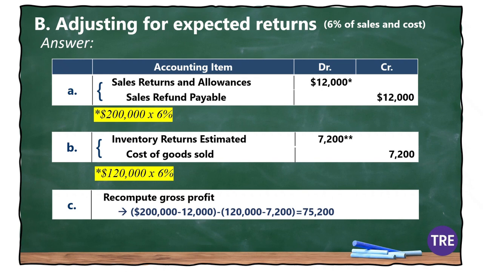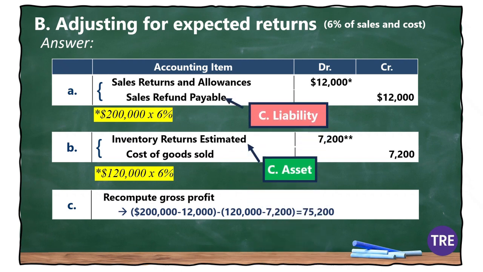Finally, let's recompute the gross profit after these adjustments. That gives us a new gross profit of $75,200. So in summary, expected sales refunds create a liability, and expected inventory returns create an asset.